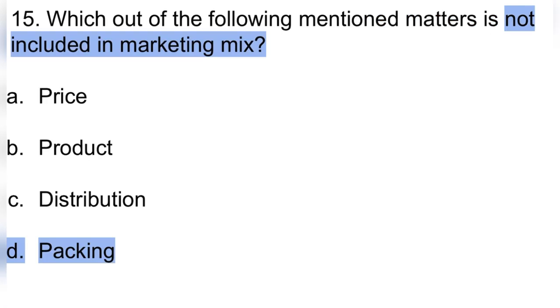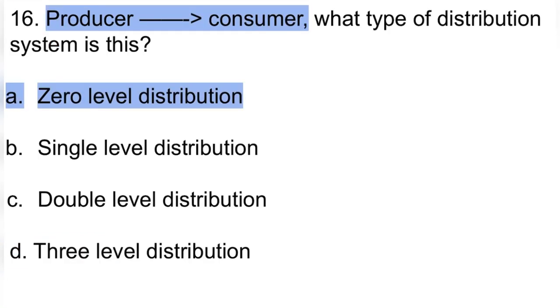15th, which out of the following mentioned matters is not included in marketing mix? Marketing mix includes 4P: product, price, place, also known as distribution, and promotion. But packing is not included, so option D is the correct one. 16th, producer to consumer. What type of distribution system is this? Students, this is a zero level distribution system, as there is no middleman between producer and consumer. Producer directly sells the goods to consumer. So option A is the correct one.